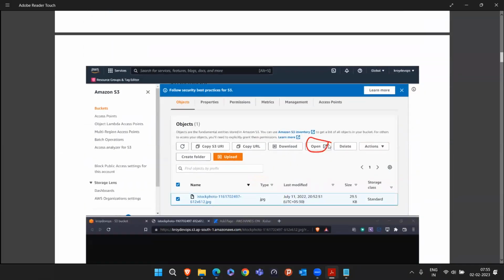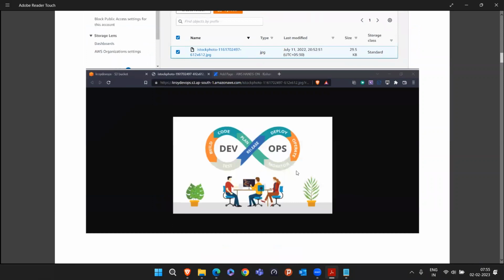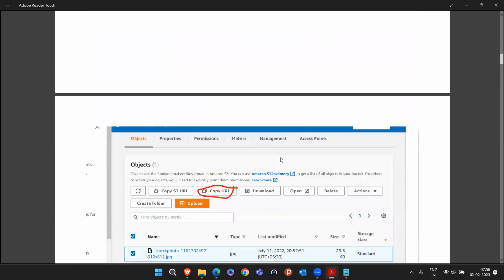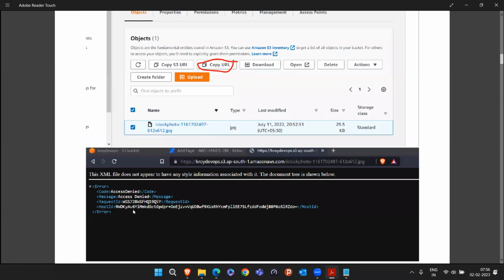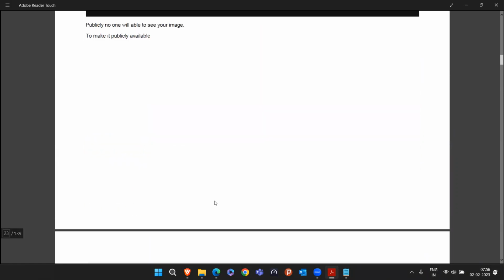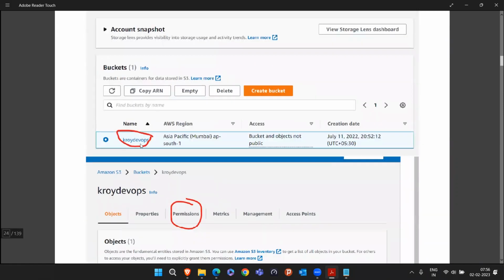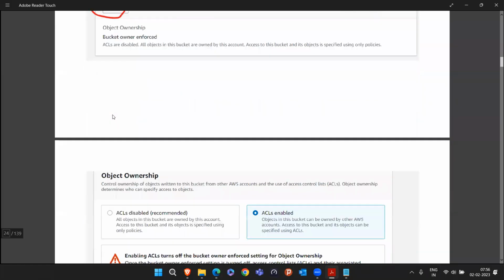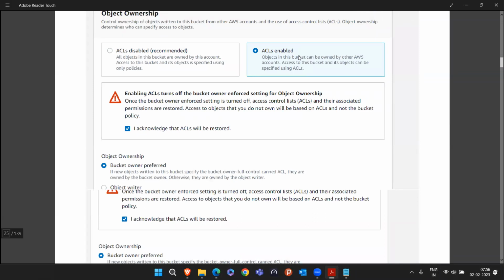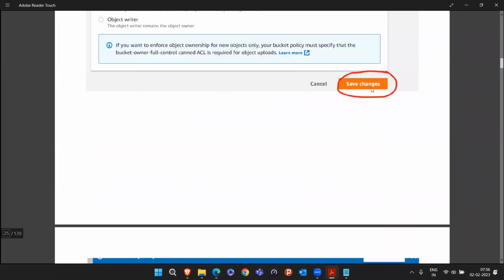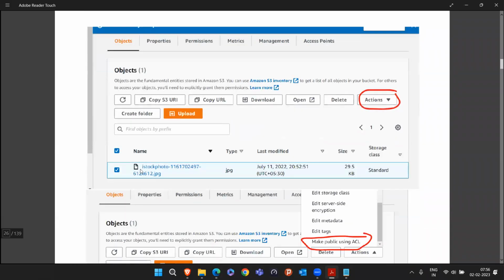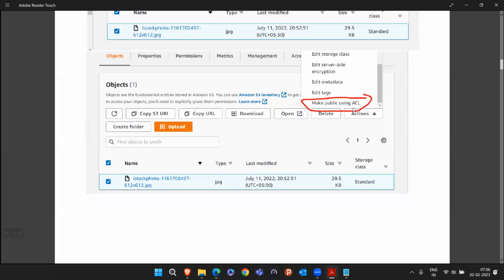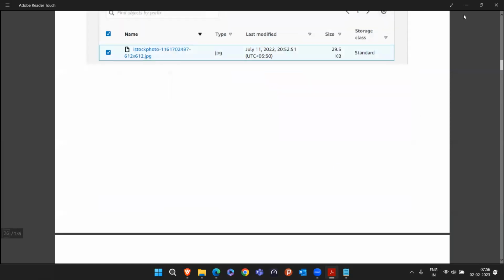Then when we try to see, you'll be able to see the image was visible, but again, when somebody copies the URL, that time access denied will come. So what we have to do is go to the bucket, permissions, object ownership. You have to make sure ACL is enabled. That's all. Once we do that, save changes. Then select this image, click on action and click on make public. This many steps we have done till now.